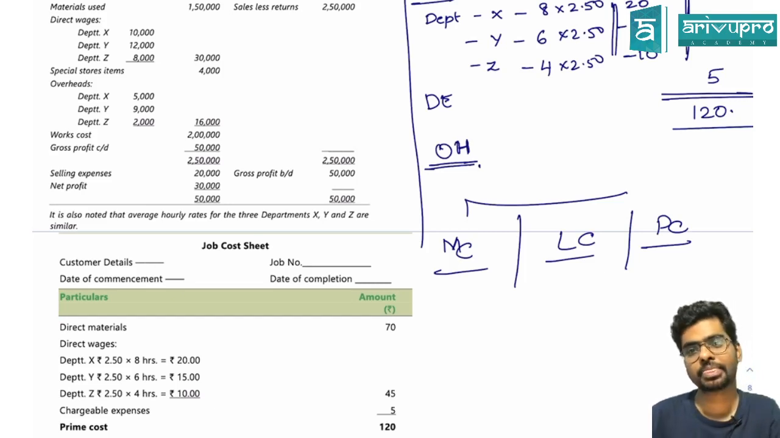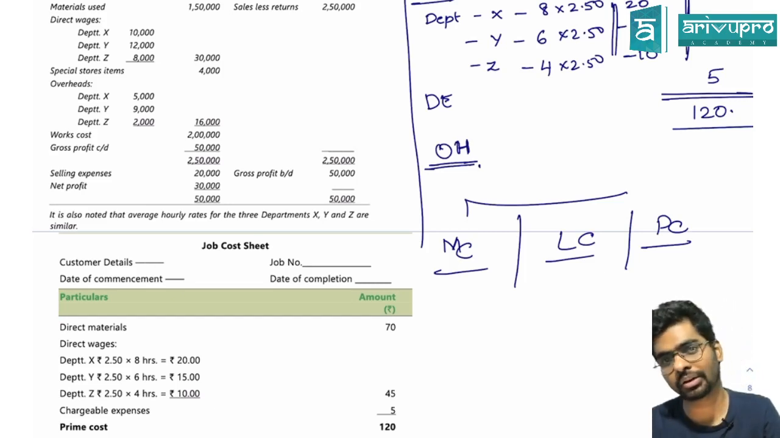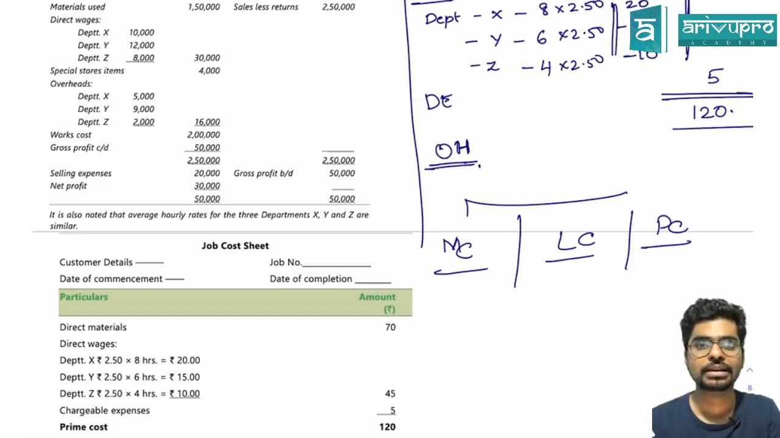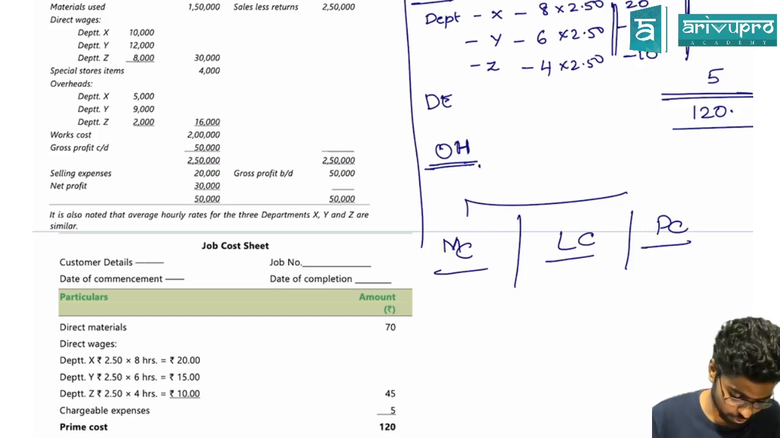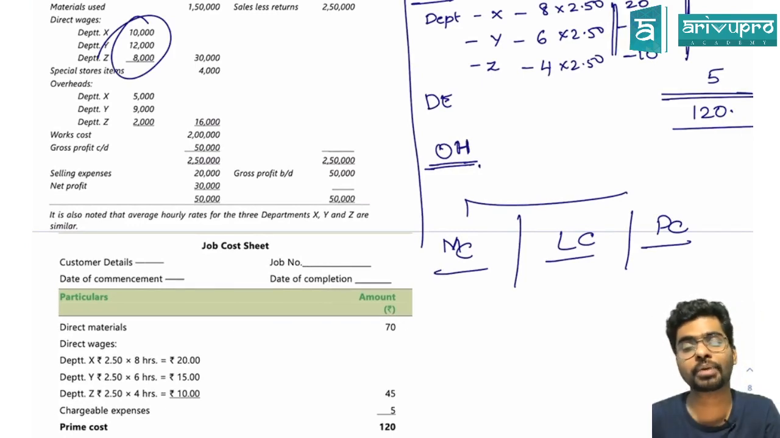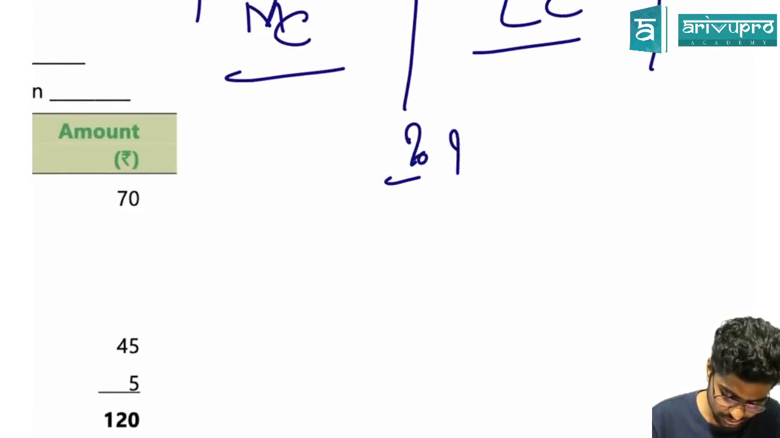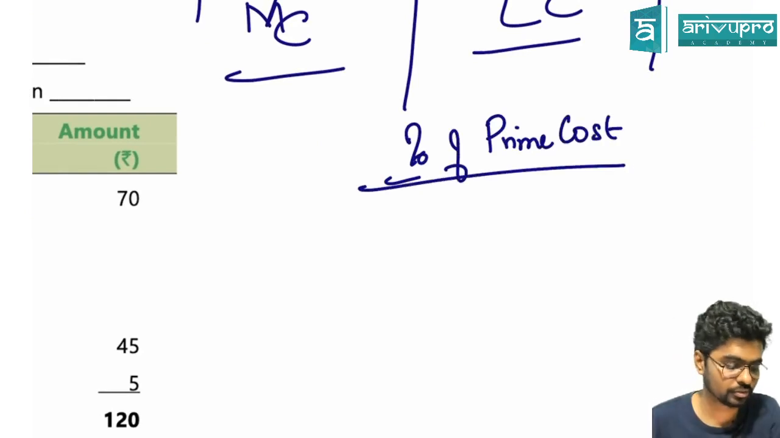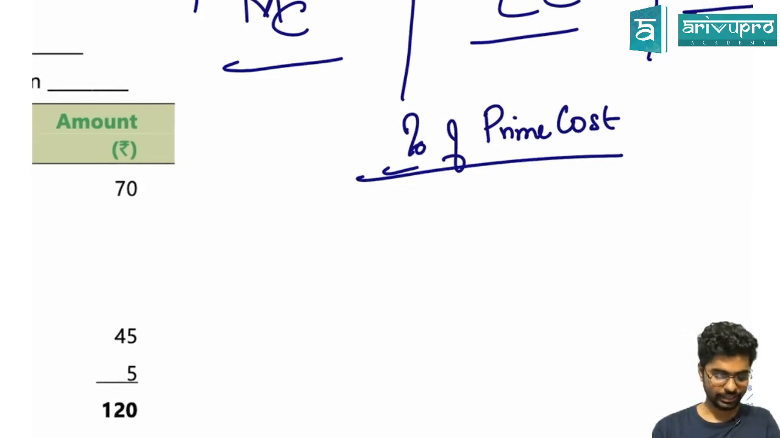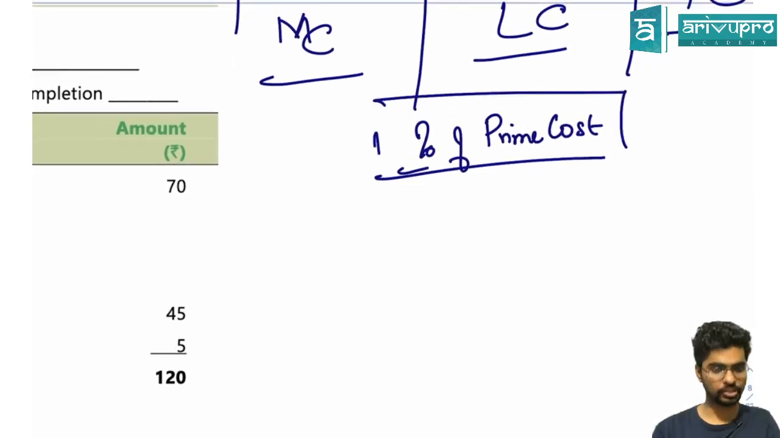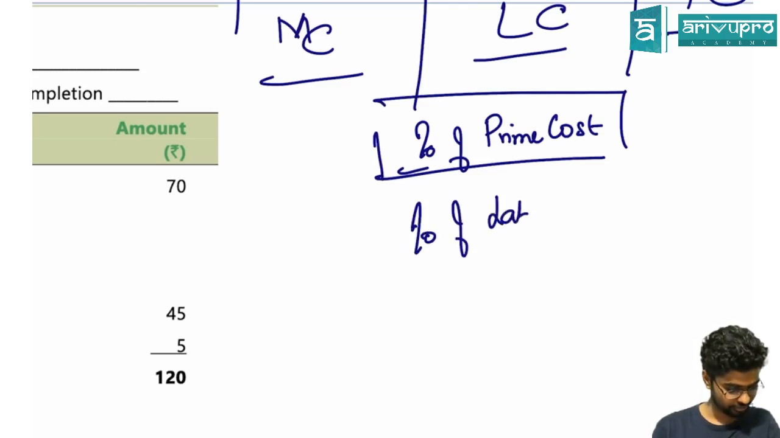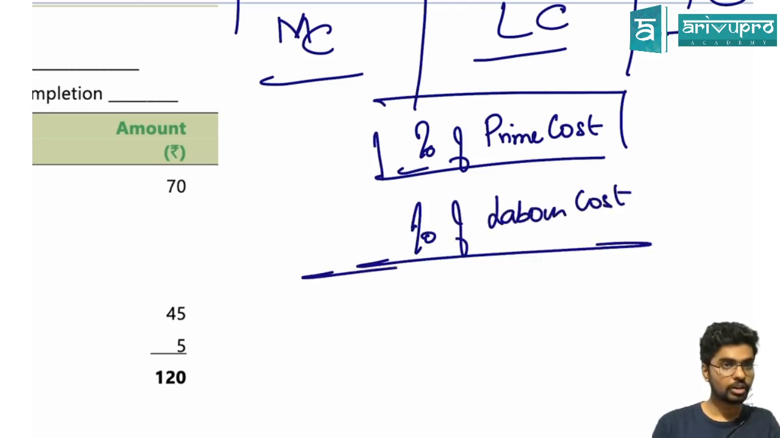So if you see, guys, material cost, I know what is there for the total. Labor cost, I know what is there per department. Prime cost also I know for the total, I don't know it per department. So I cannot use it as a percentage of prime cost, rather I'll use it as a percentage of labor cost. Now how do I do it?